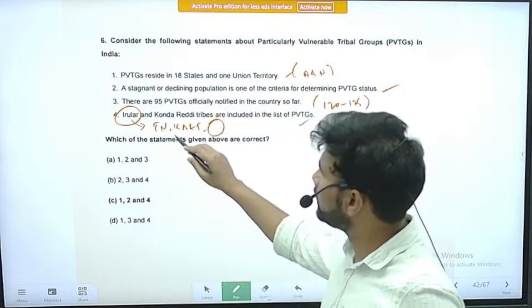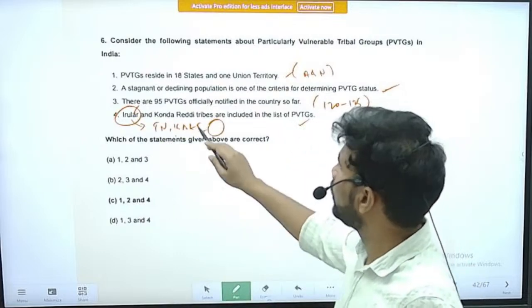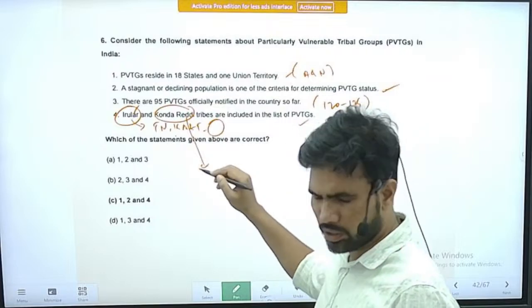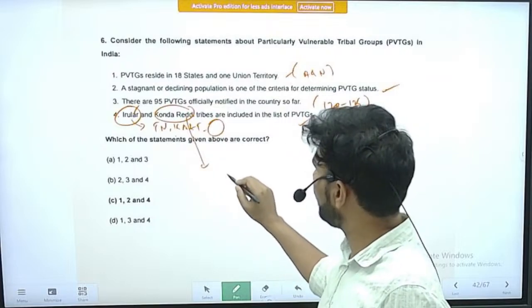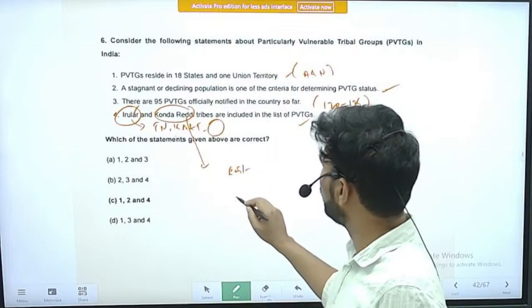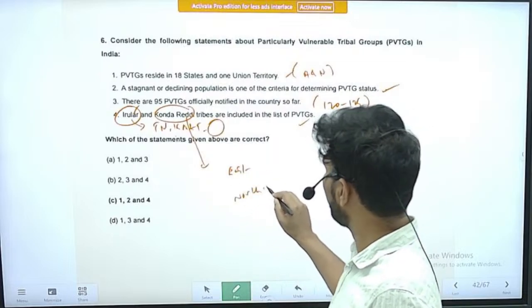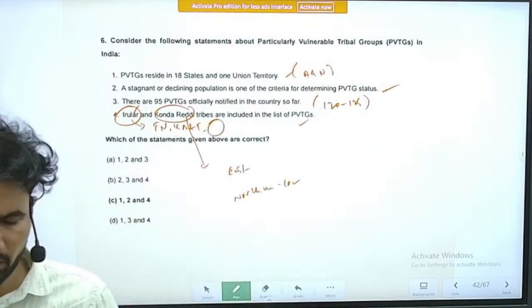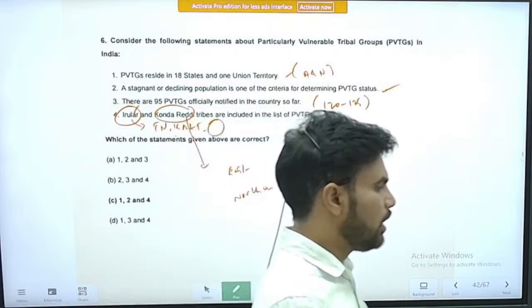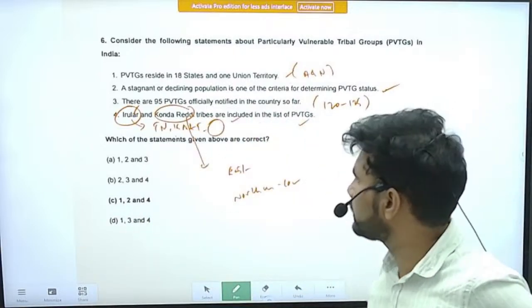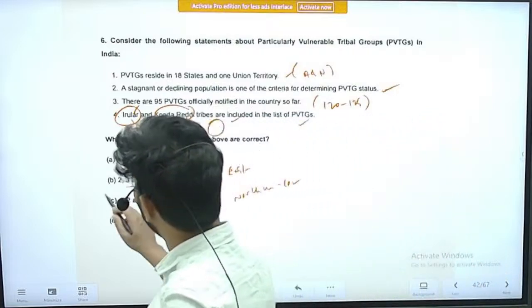Konda Reddys live in the coastal Andhra region, that too northern coastal Andhra, in Vijayanagaram, Visakhapatnam, Srikakulam, etc. They are also PVTGs. So the correct statements are 1, 2, 4.